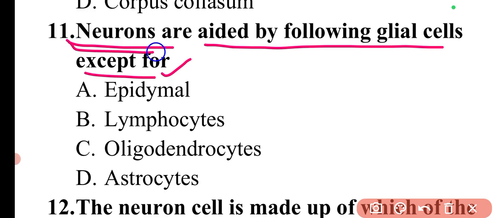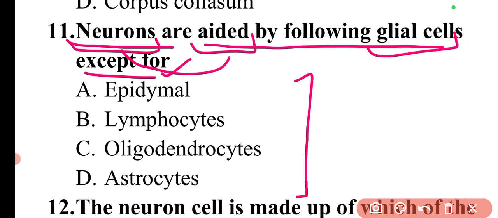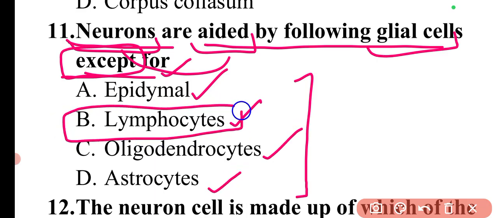Aid means help. So neurons are helped by the following glial cells. Which cells are not used in helping neurons? Because the question is asked for except. Here you can see epidermal cells, lymphocytes, oligodendrocytes, astrocytes. Here lymphocytes are not used for aiding or helping the neurons. So here option B will be the correct answer.